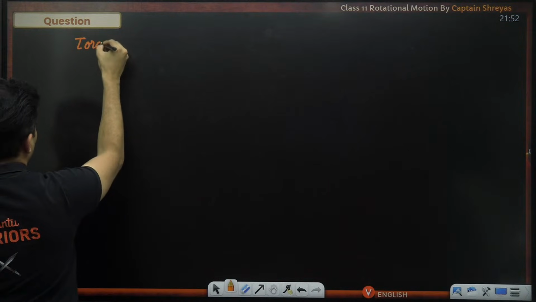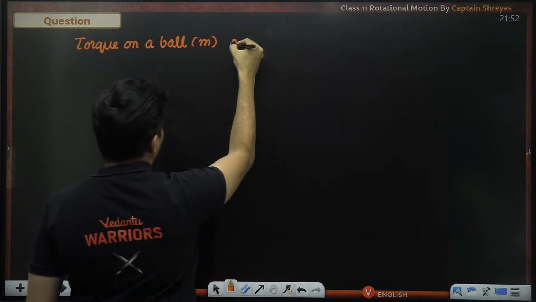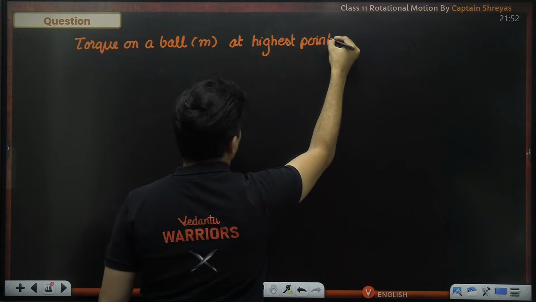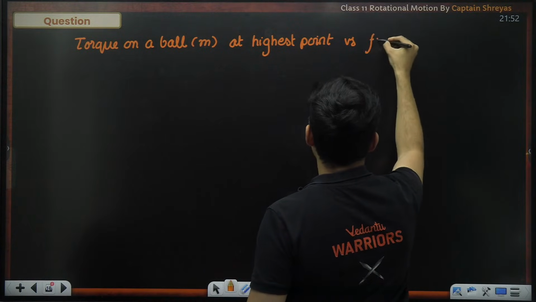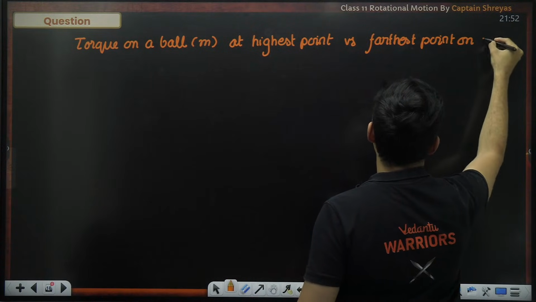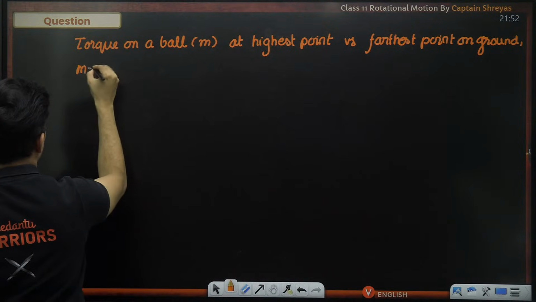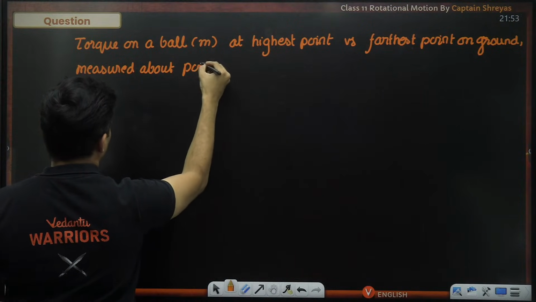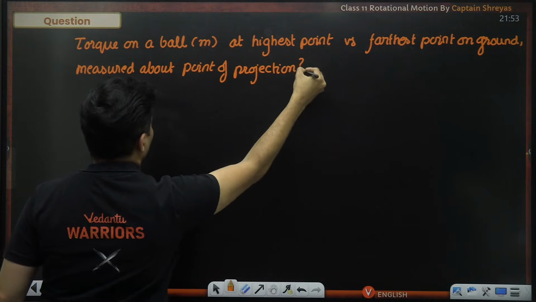The torque on a ball whose mass is m at the highest point versus the farthest point on the ground, measured about the point of projection, the point of throwing that particular body. How much is it?